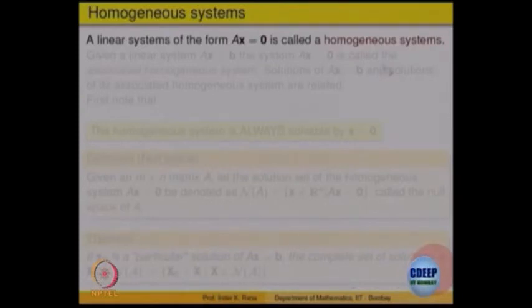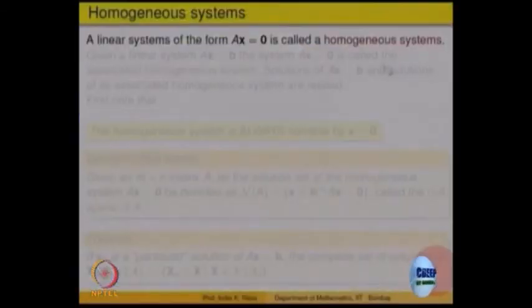So let us look at the previous one, which said that the system Ax equals 0 seems to be an important case to consider. Such a system is called a homogeneous system. It is a system of linear equations where the right hand side vector b is 0.